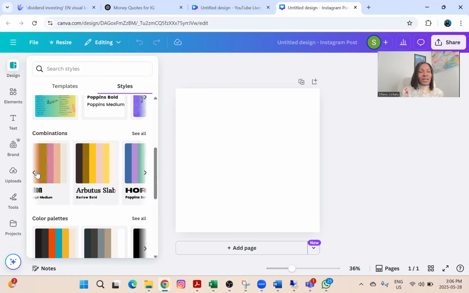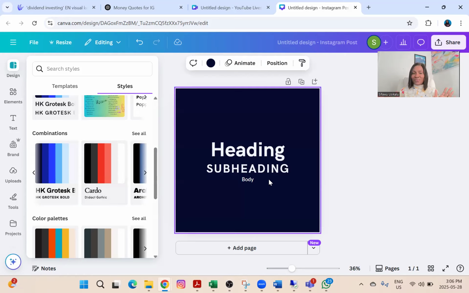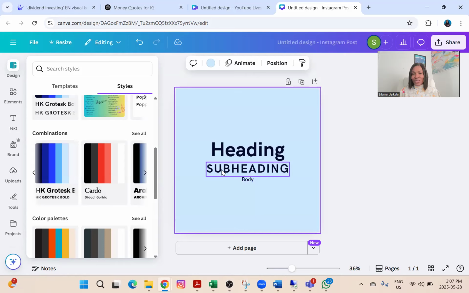Let me go back. I think I love these. Why do I like blue? I don't know. Yeah, I think I would go with this. So I'm going to select this, and you see, it brings a heading, a sub-heading, and it gives me the body part. If I want to change this color, all I need to do is just click on this, and it changes the color to this blue.